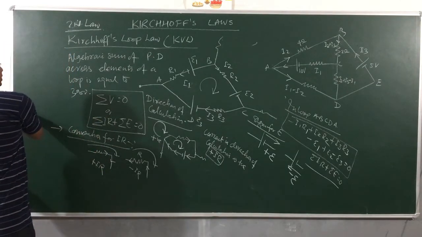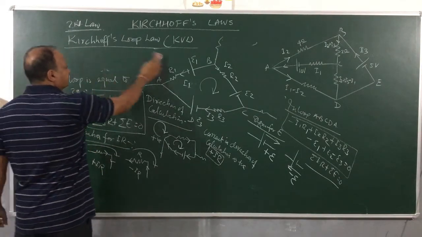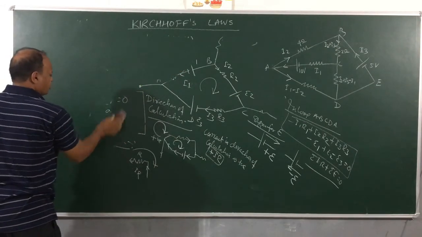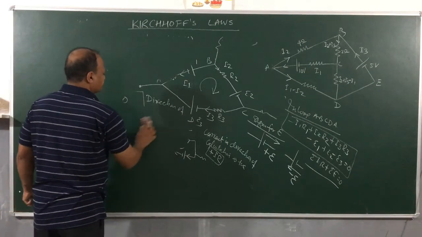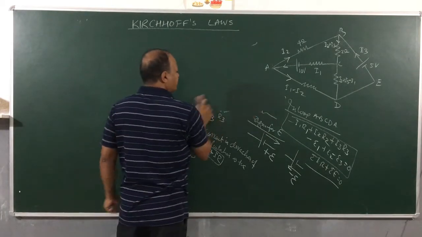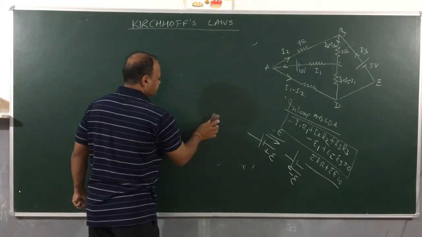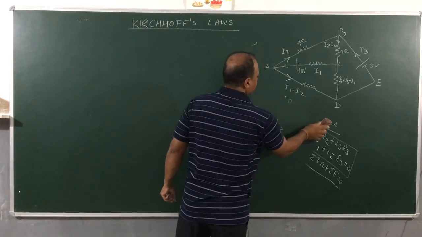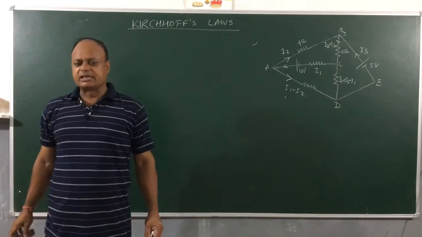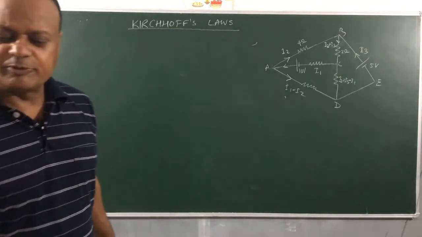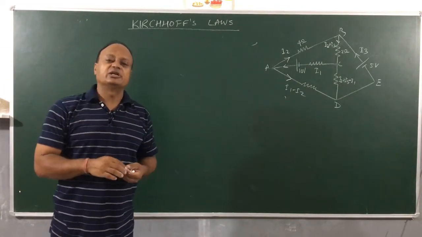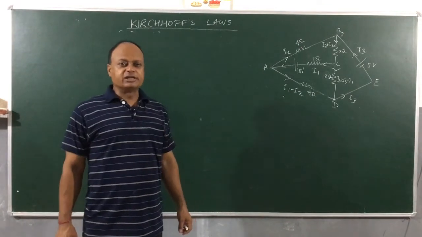Okay. Now once you understood this, we are going to solve a numerical problem which I have already got on the board, given by students earlier. So we will be solving this very easy problem. The circuit is already given to you, current distribution is also given, but don't think that it will be given all the time. Many times you have to do the current distribution yourself. Let's start this, okay, children.